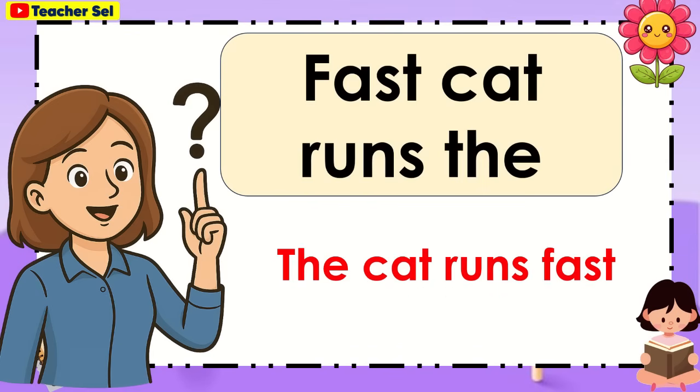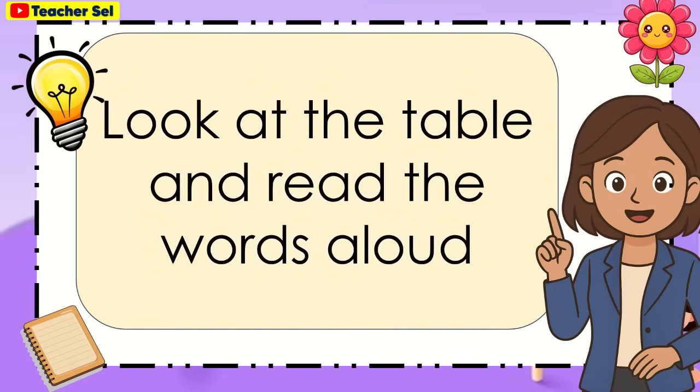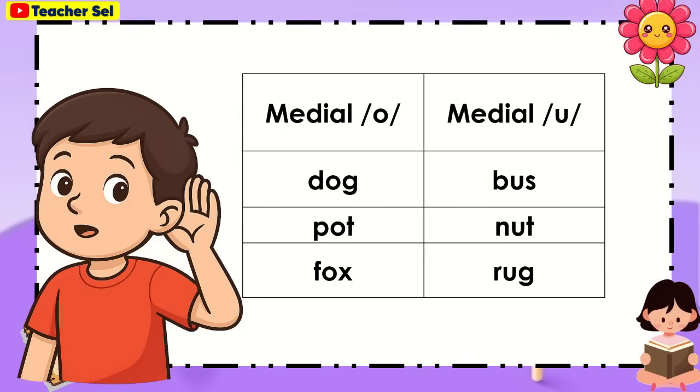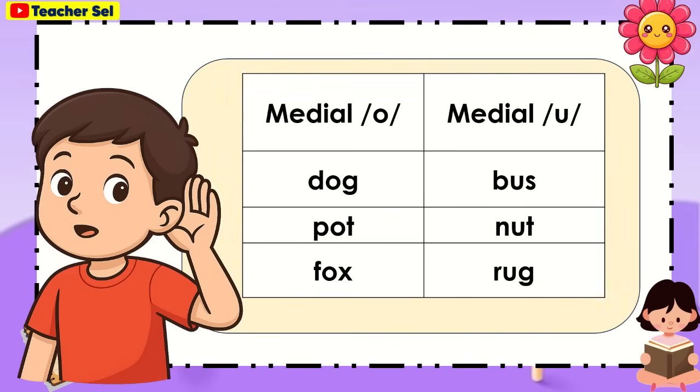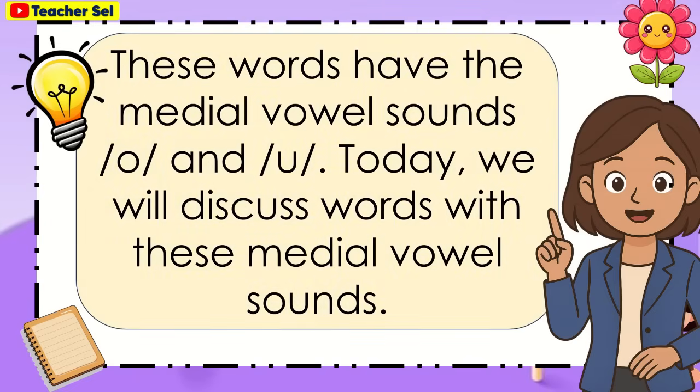The cat runs fast. Look at the table and read the words aloud. For the medial O, dog, pot, fox. Medial A, bus, nut, rug. These words have the medial vowel sounds O and A.